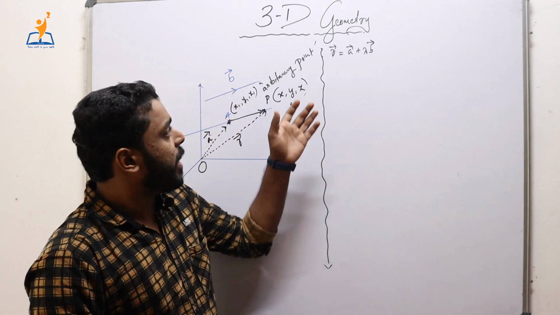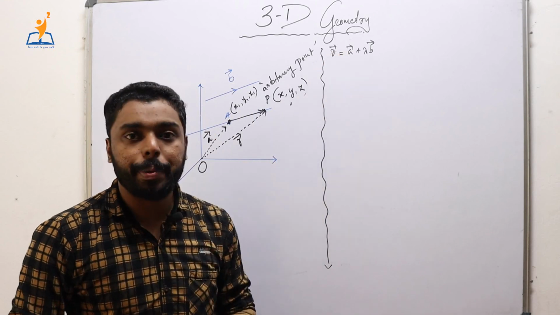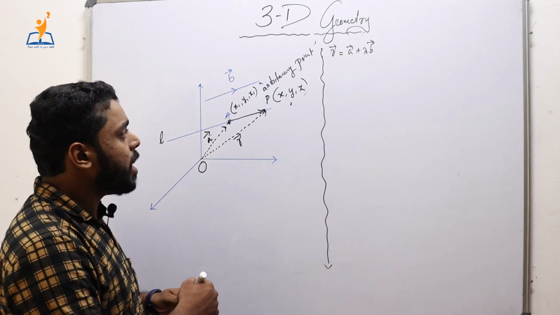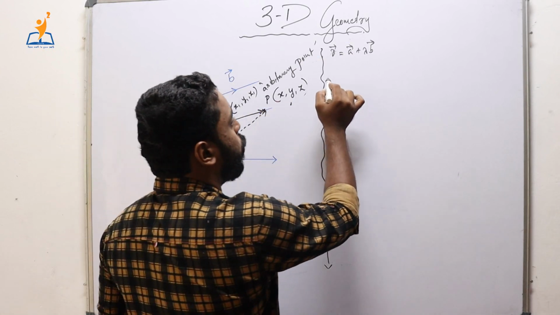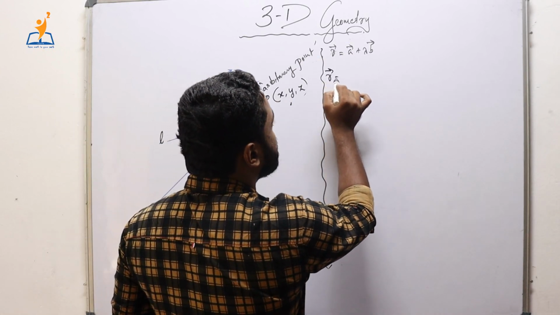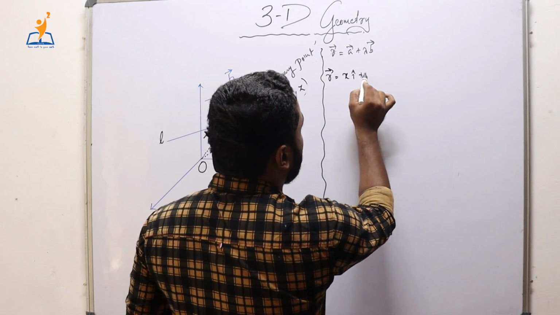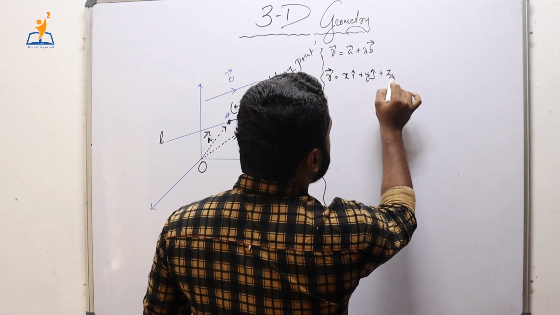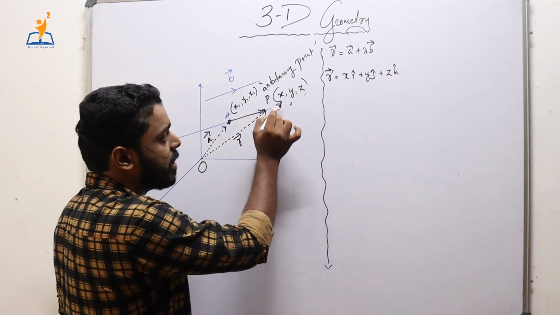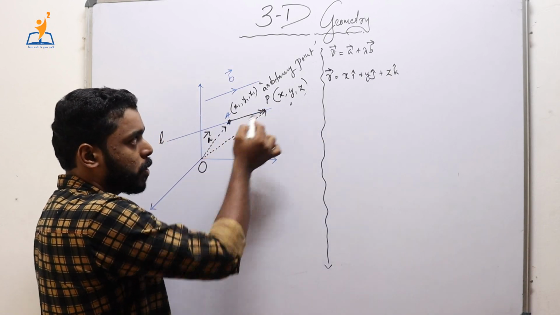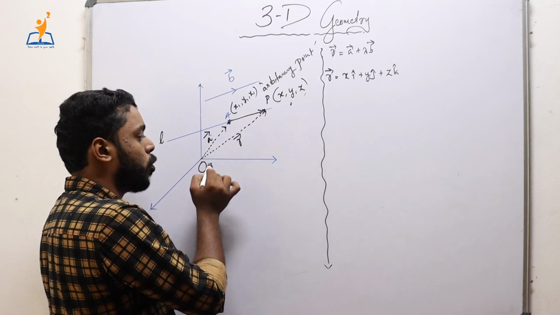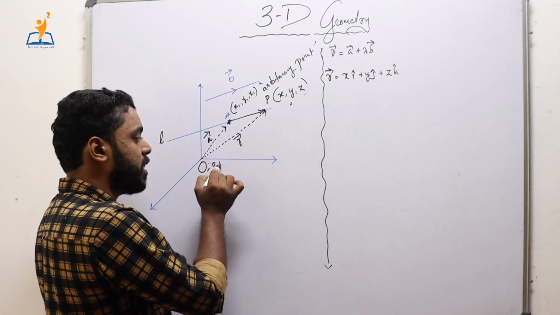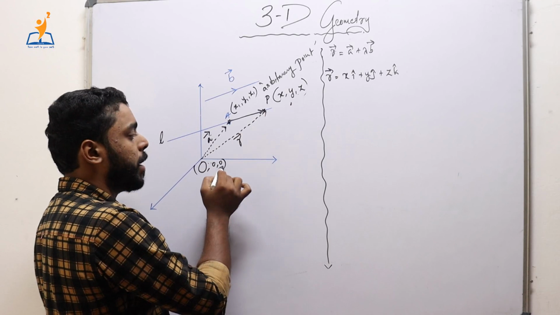So we evaluated the vector equation as r is equal to a plus lambda b, isn't it? Now suppose that we know that P is equal to x, y, z. Therefore suppose that r is equal to x i cap plus y j cap plus z k cap. We know that whenever we are given a point P, the position vector can be evaluated as x minus 0 i cap, y minus 0 j cap, since the origin is nothing but 0, 0, 0, and z minus 0 k cap.